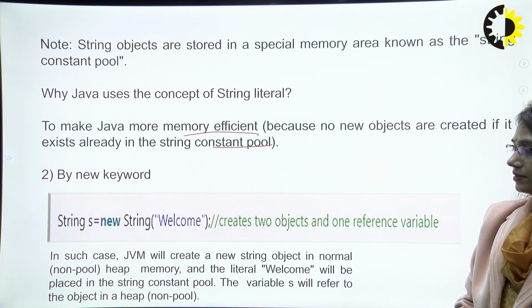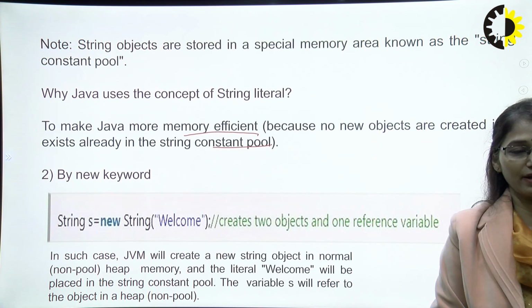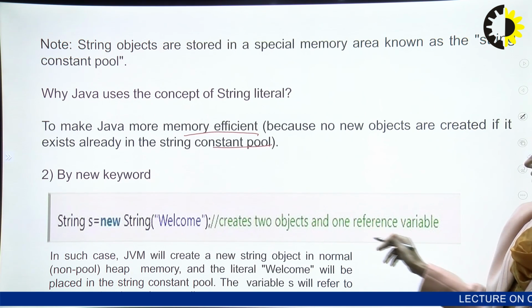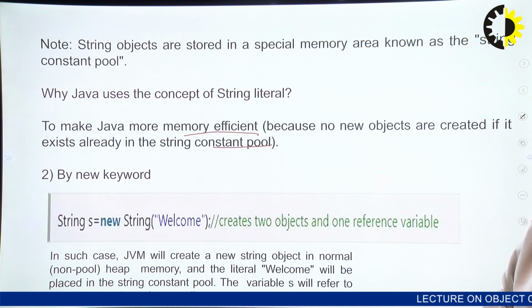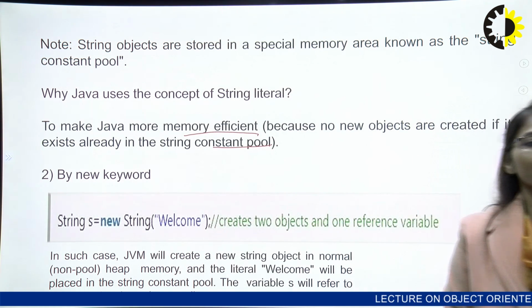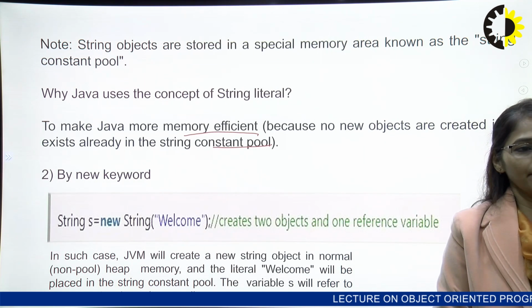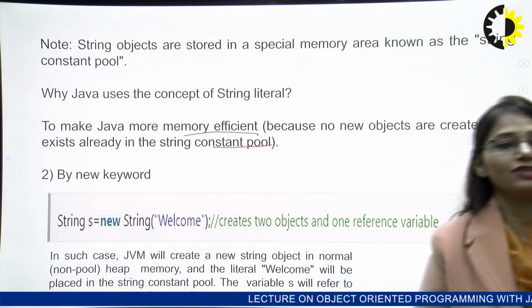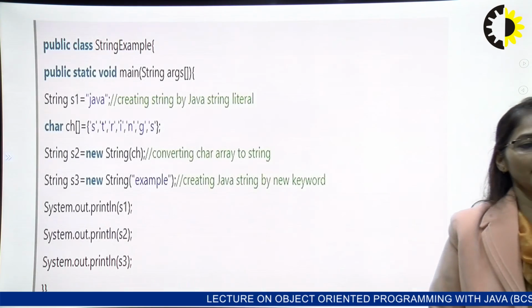By the new keyword there is a second way by which you can declare your string, as new String("welcome"). This creates two objects and one reference variable. In such cases the JVM will create a string object in normal non-pool heap memory, and the literal welcome will be placed in the string constant pool. So variable s will refer to the object in the heap.